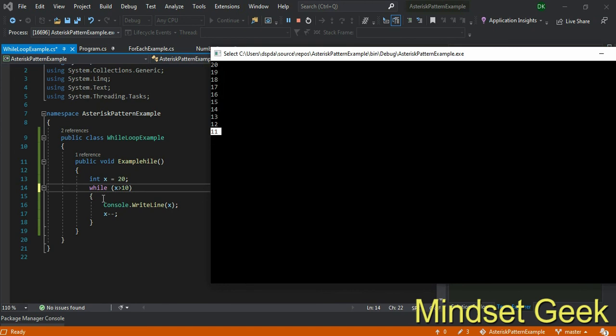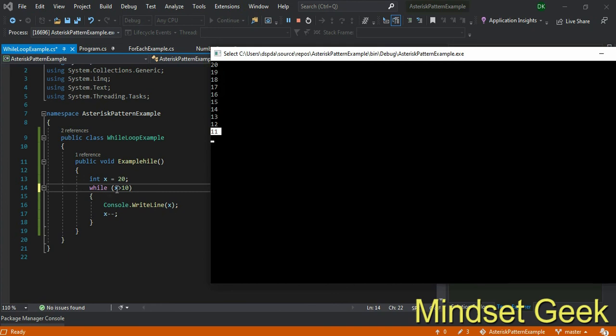You have to have an idea when we use a for loop and when we use a while loop. The while loop checks the condition and iterates until that condition is false. If that condition is true, it will iterate. We use a for loop when we exactly know how many iterations we want.